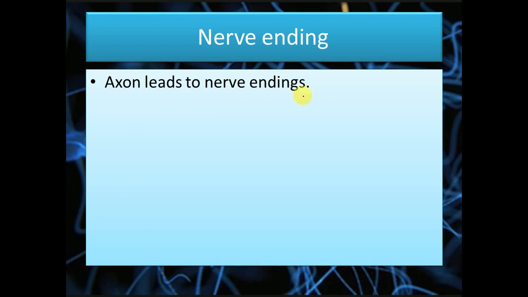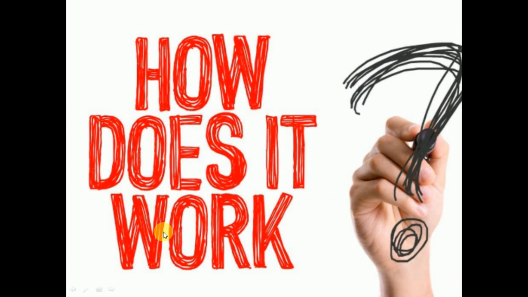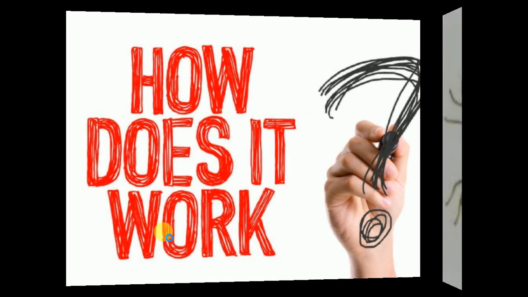Then the final junction is the nerve ending. So the axon leads to the nerve ending. Again, this is a branch-like structure. So how does it work? How is the impulse transmitted right from the dendrite to the nerve ending and again to another nerve cell?